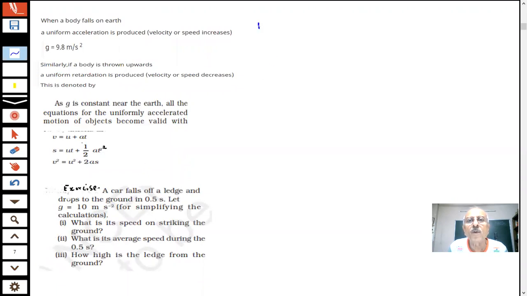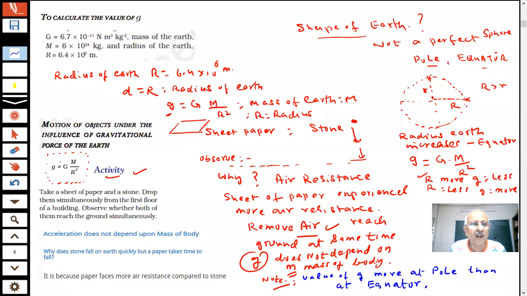Now I'm saying, how to calculate the value of g, students? We have given you the formula already. The formula for g is g equals GM by R square.